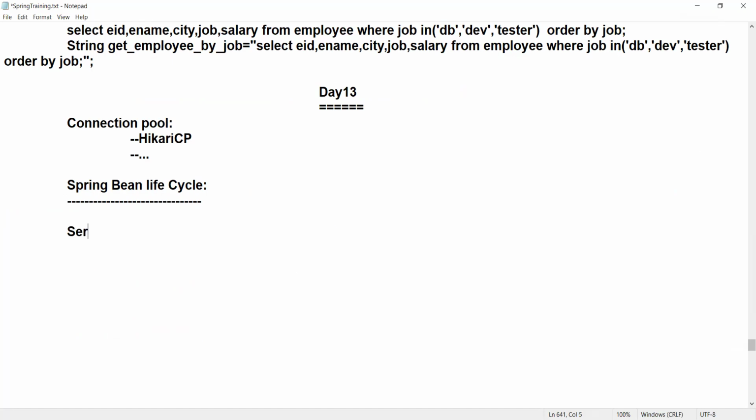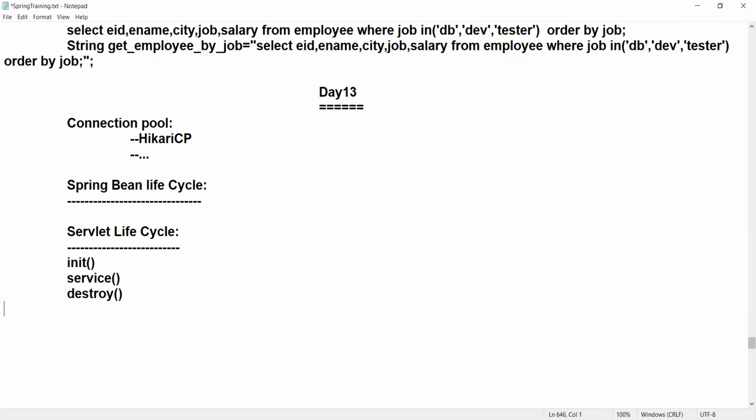You know about the Servlet life cycle, right? So what is life cycle? I hope you know, but you can revise the Servlet life cycle concept, like the methods and what their purpose is: init, service, destroy.